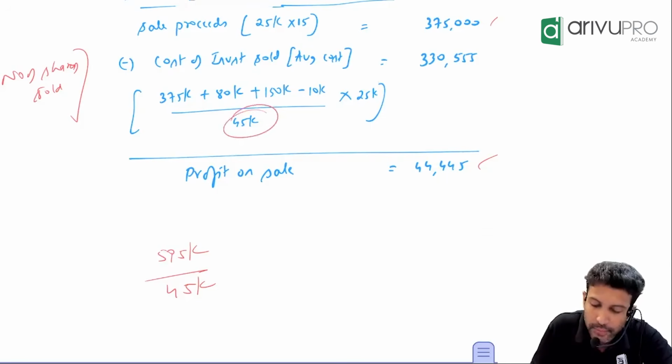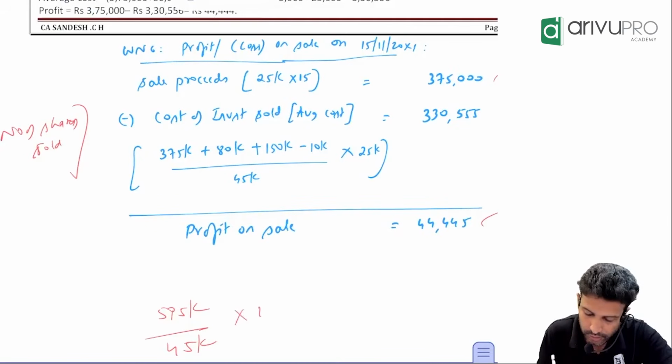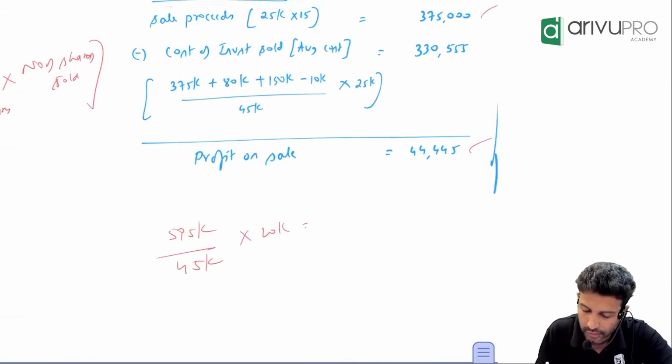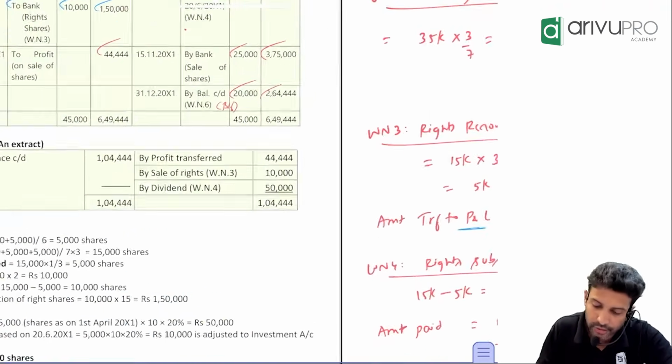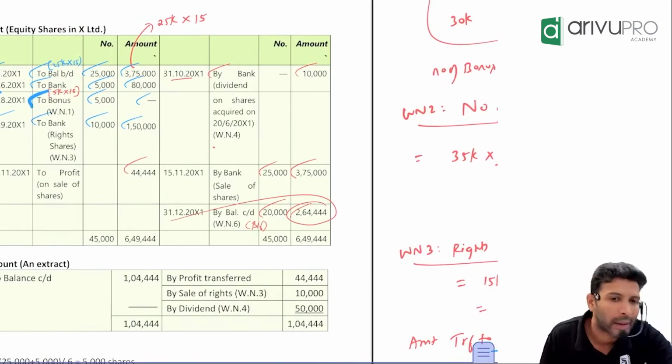In 45, how many shares have you sold? 25. How much is remaining? 20. So multiply by 20. How much are you getting? 2 lakh 64,444. This only you will get as balancing. Either you can calculate or use the balancing figure.